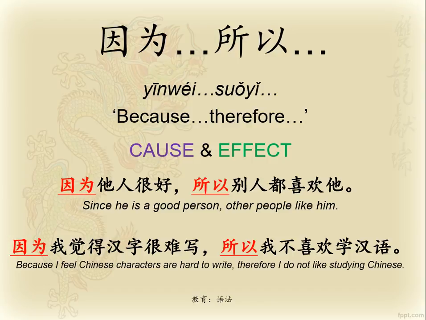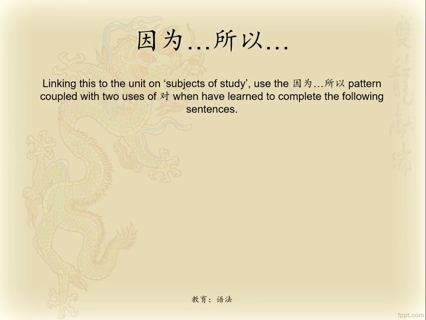So make sure that when you're using this sentence, you put 因为 at the beginning, a comma, and 所以. Yes, you can see 因为 without 所以, and sometimes you might need to say 所以 without 因为. And you will come across these examples when you're reading and writing. So, linking this to the unit on subjects of study, use the 因为所以 pattern coupled with the two uses of 对 we've already learned to complete the following sentences. Now, in your booklet, you should complete the sentences first and then come back to the video for guidance.